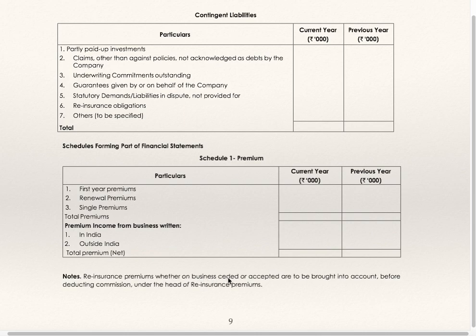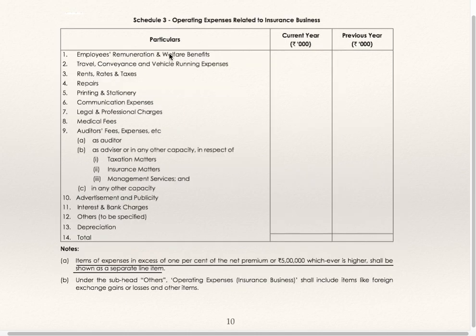Reinsurance premium, whether on business ceded or accepted, is to be brought into account before deducting commission under the head reinsurance premium. Then schedule number 3, operating expenses relating to insurance business. I am not discussing all the schedules. I have selected some schedules randomly and I will be discussing those. Particulars, current year and previous year.